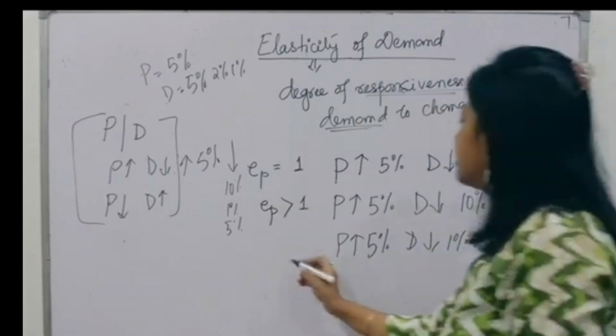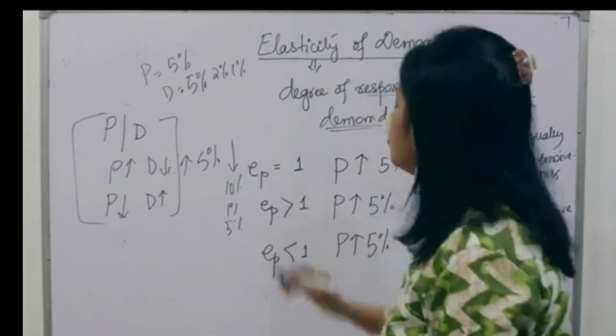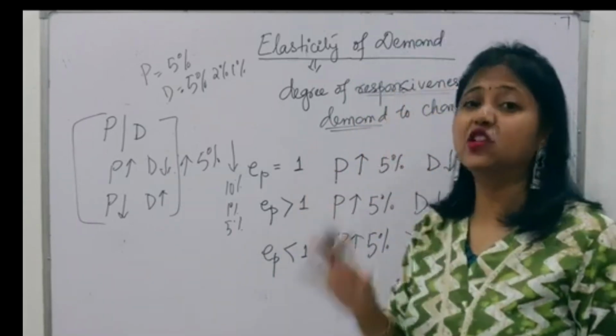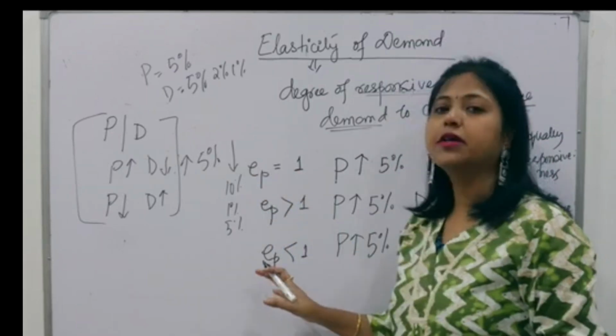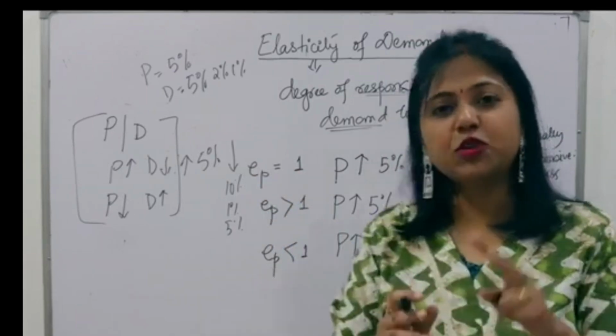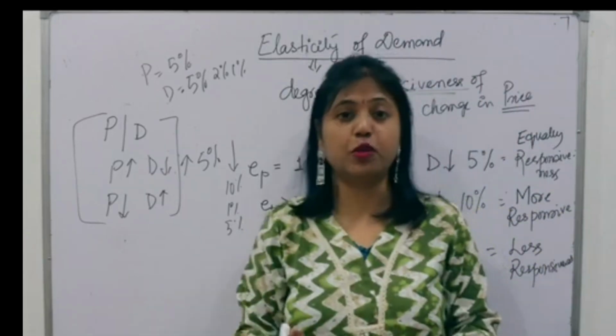Whereas if it is less responsive, it means EP is less than 1. So these are the three practical situations where we have EP equal to 1, EP greater than 1, EP less than 1. But there can be two other situations also, which in reality are not possible.